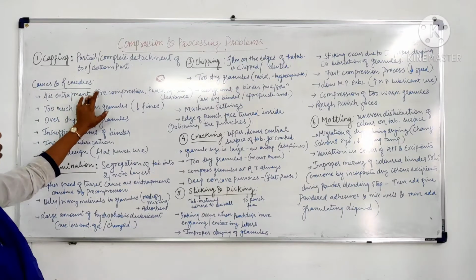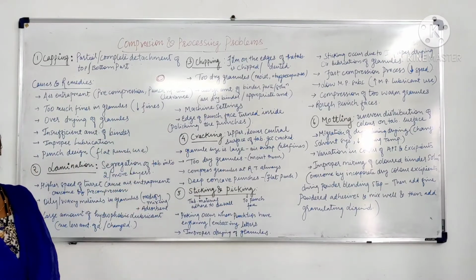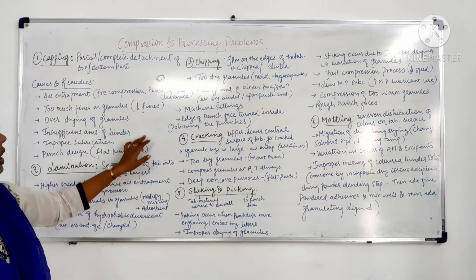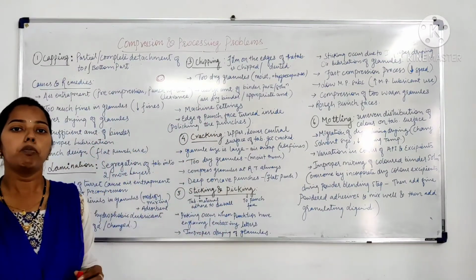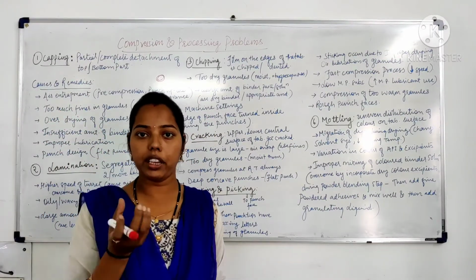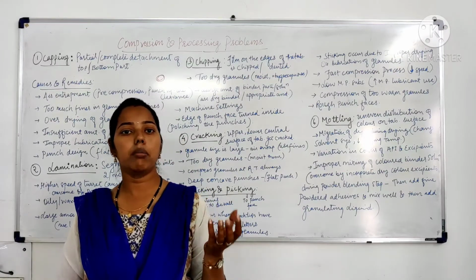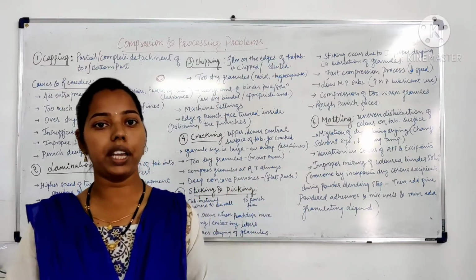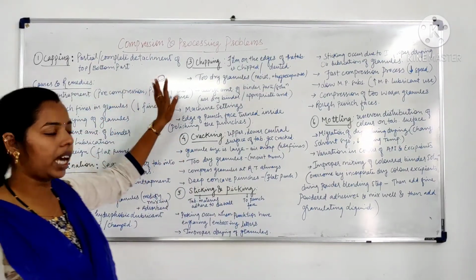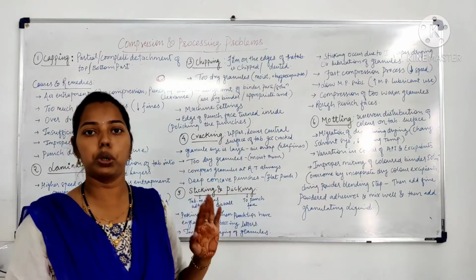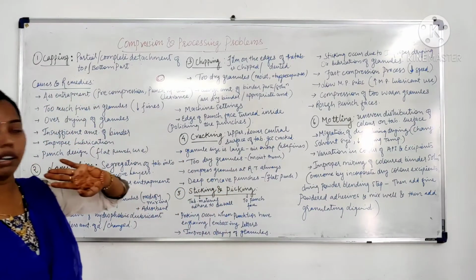So what we can do is pre-compress the content, and after that we can compress the tablet again. And punch tip and die clearance. It means the punch tip and the die cavity should be properly cleared. There should not be any material stuck to the punch or die cavity which could lead to capping. So punch and die cavity also should be clear. So this was the first cause and its remedy.